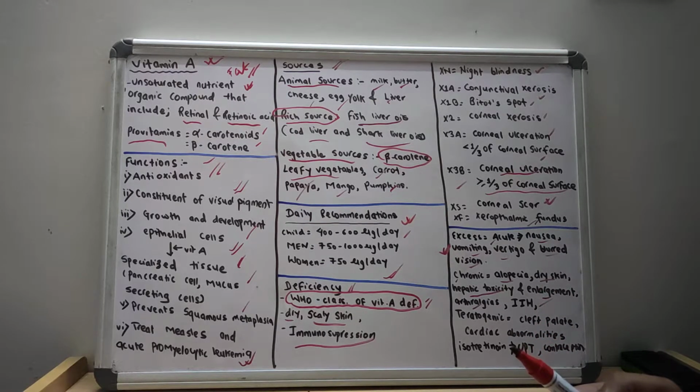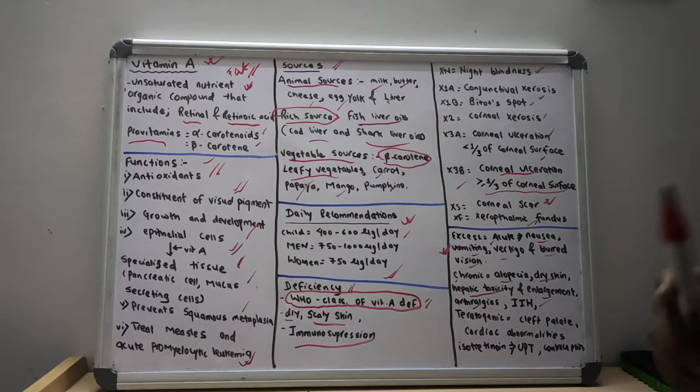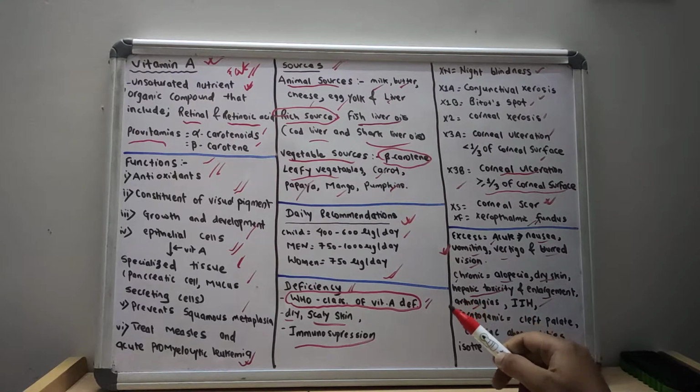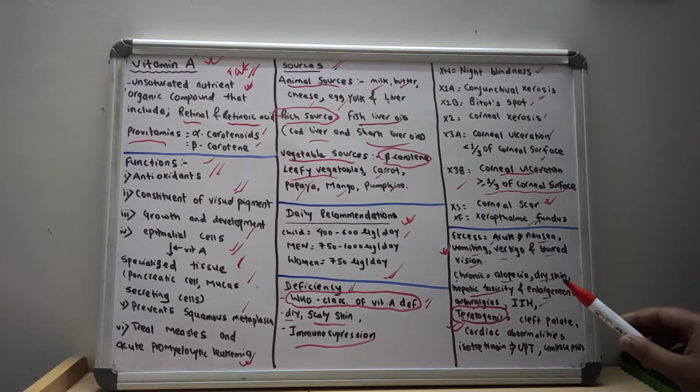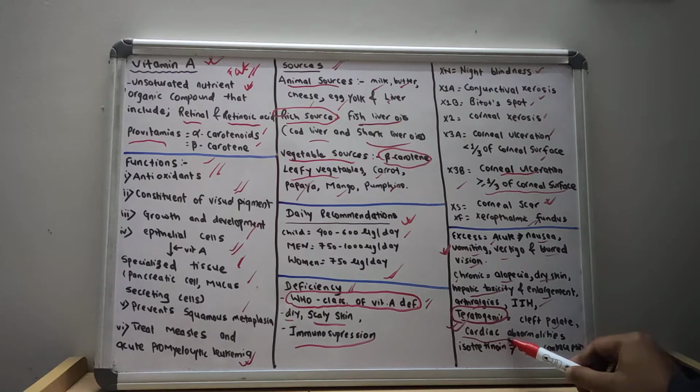We should mind that we should never give vitamin A externally to a pregnant woman, because it is teratogenic. Vitamin A can induce cleft lip, cleft palate, and cardiac abnormalities.